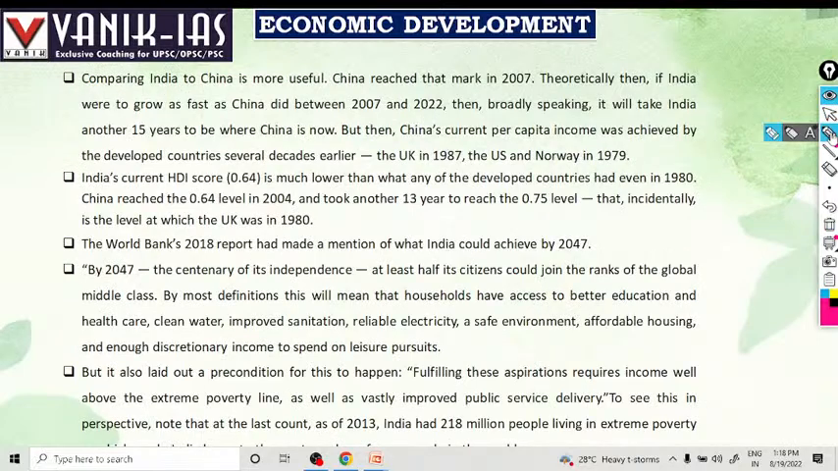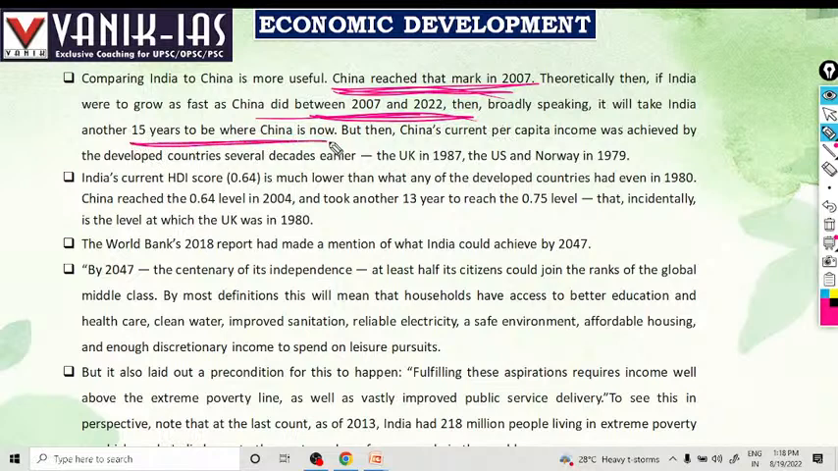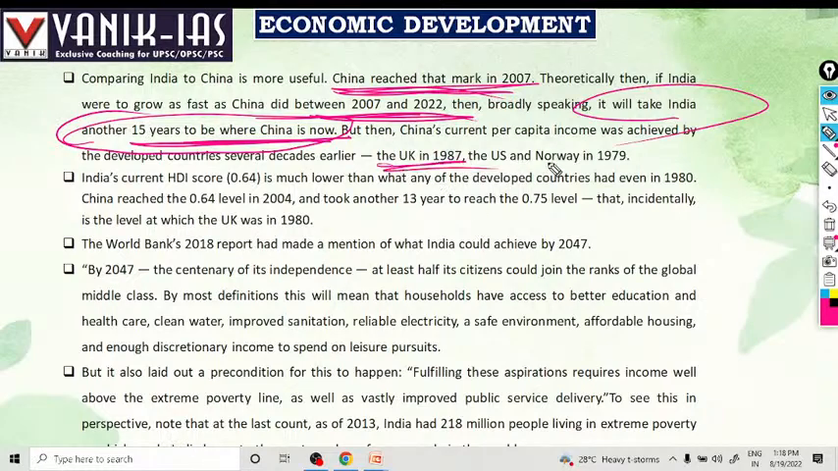Comparing India and China, China reached the mark in 2007. Theoretically, if India were to grow as fast as China did between 2007 and 2022, then broadly speaking, it will take India another 15 years to be where China is at present. But China's current per capita income was achieved by developed countries several decades earlier: the UK in 1987, and the US and Norway in 1979. So after 15 years India will be equivalent to where China is at present.